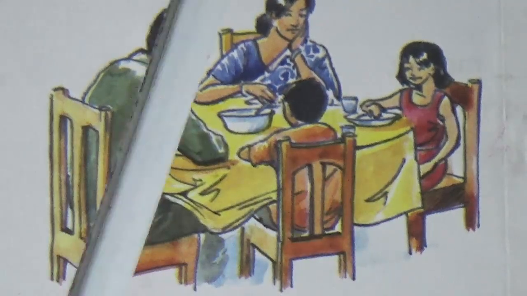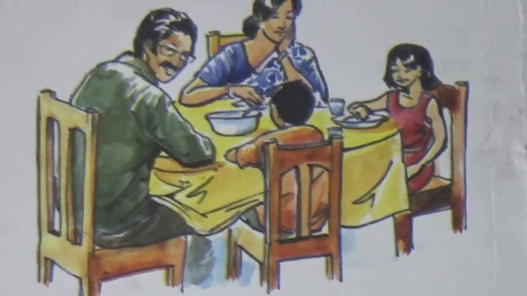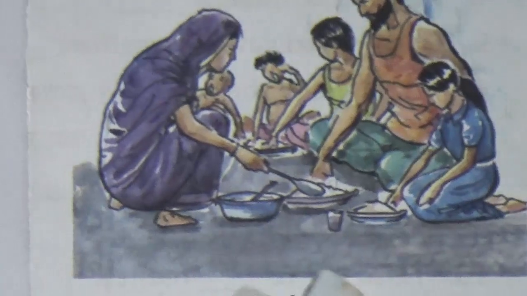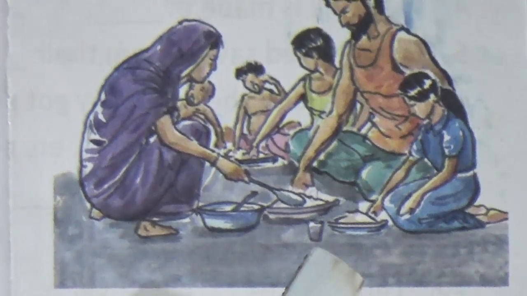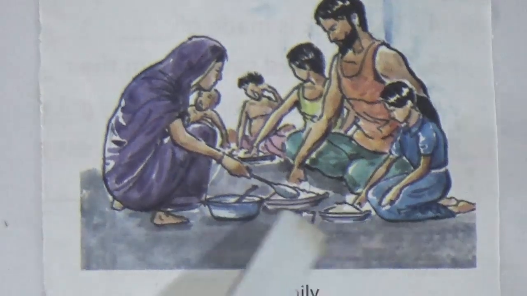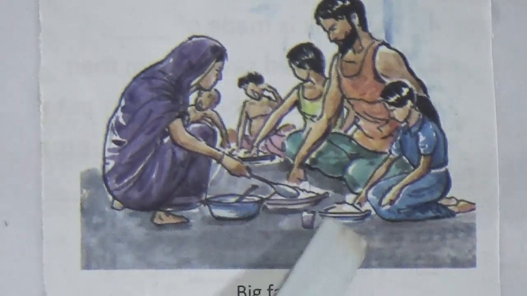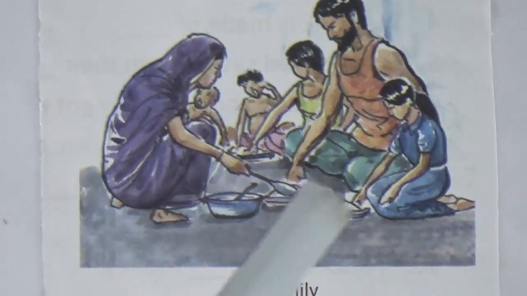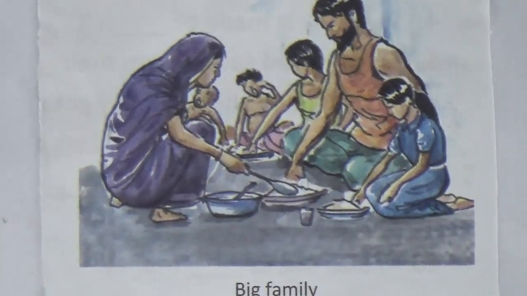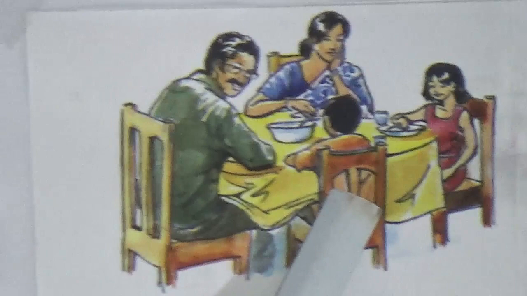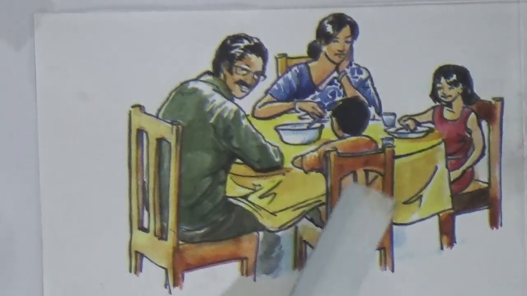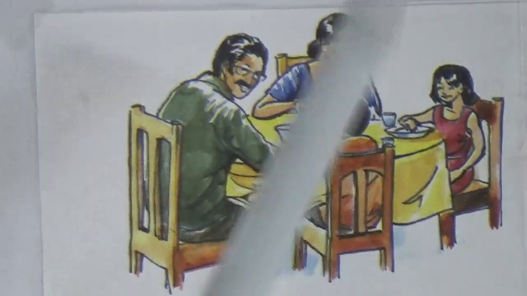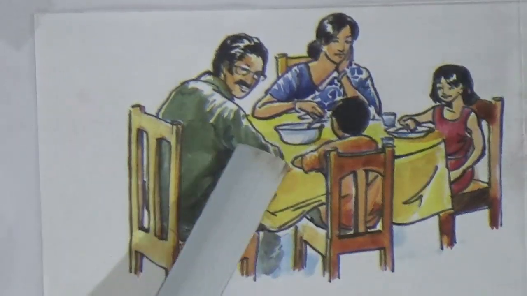But on the other hand, if we look at the picture number 2, the big family, we see that they have many problems. For example, they have health problems, accommodation problems, and food problems also. So which one is good? The small family, because everything is maintained properly. They have good food, good management, and good health also. So number 1 is the small family, number 2 is the big family.